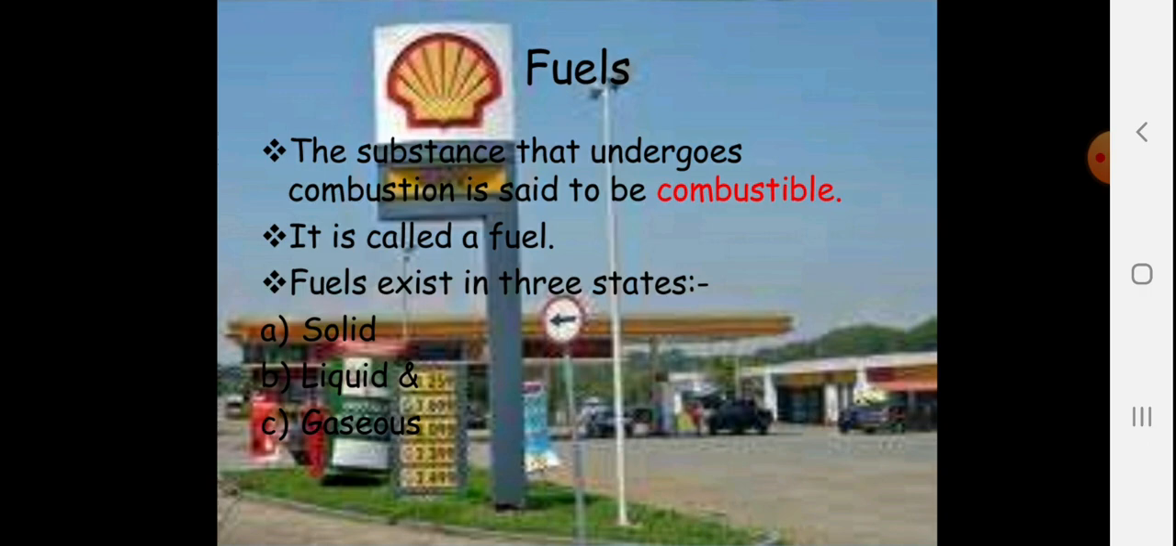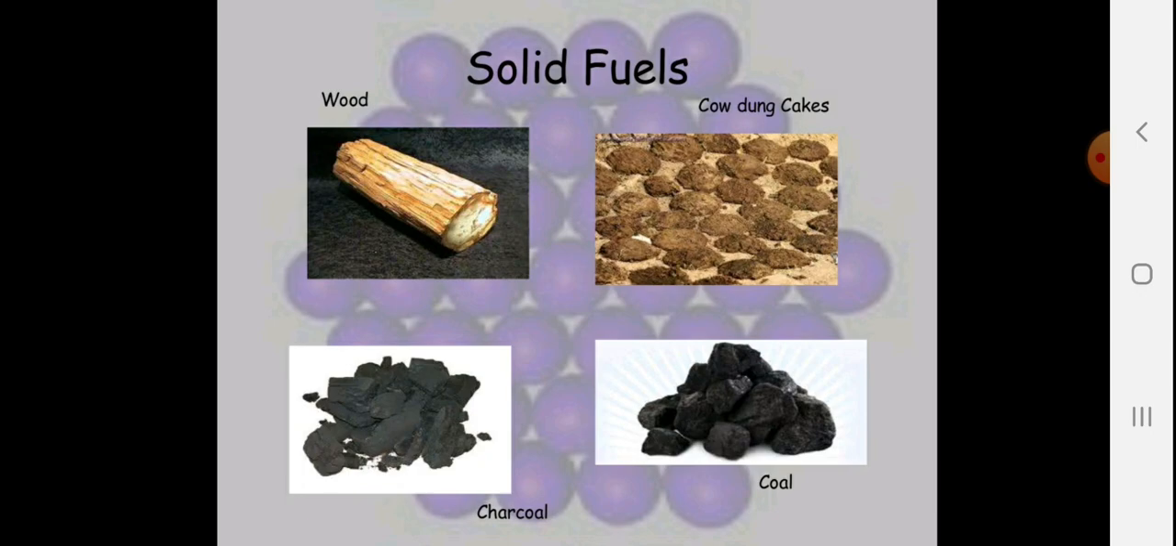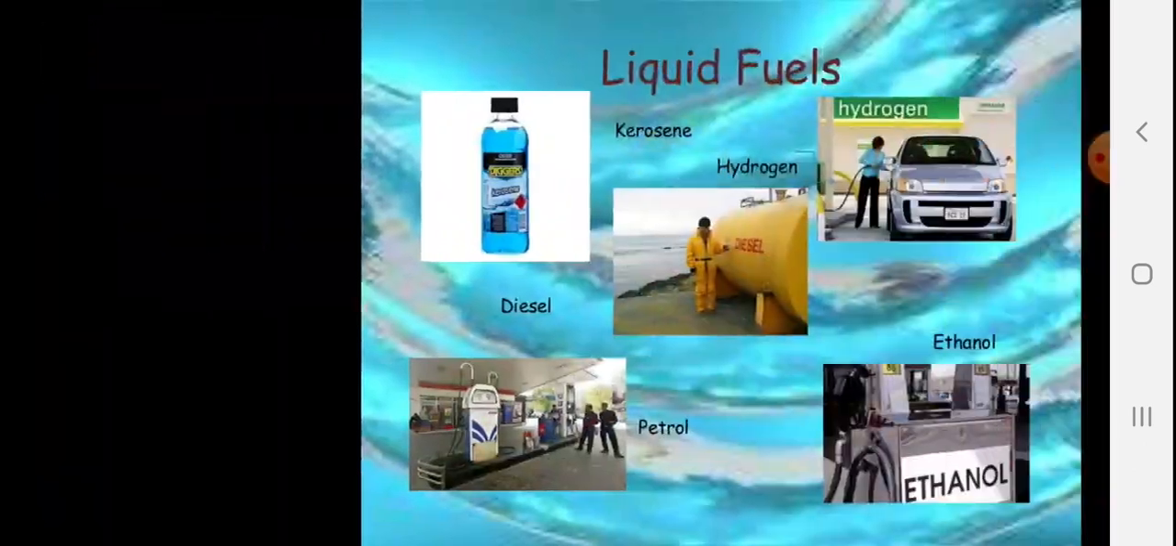The substance that undergoes combustion is said to be combustible. This is a very important definition, generally asked: what is combustion and combustible substances. The substance that undergoes combustion is said to be combustible. It is called fuel. Fuels exist in 3 states: solid, liquid and gaseous. Solid fuels you can see in the figure: wood, cow dung cake, charcoal and coal. These are all types of solid fuels.